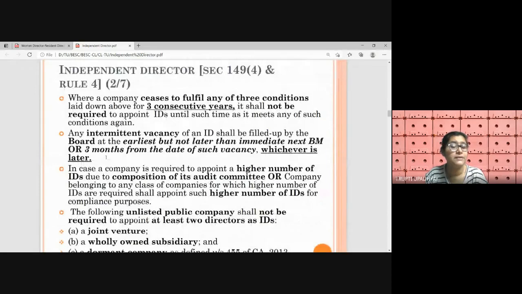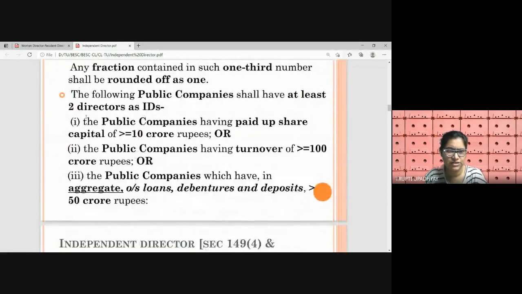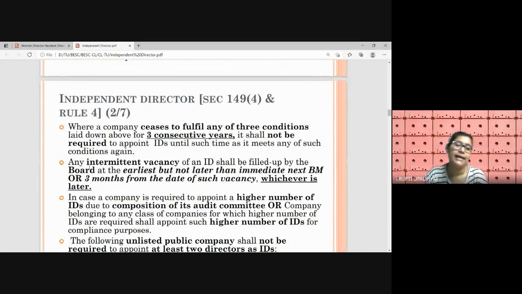Where a company ceases to fulfill any of these 3 conditions, right? If the company is not fulfilling these conditions for 3 consecutive years, so a continuous 3 years needs to be seen, that these conditions are not complied with, then only can the company lay off its IDs, and it doesn't need to appoint IDs anymore until such time as it meets any such condition again.